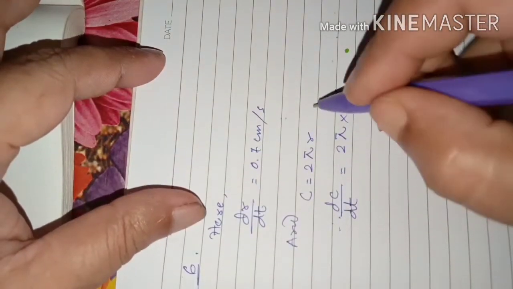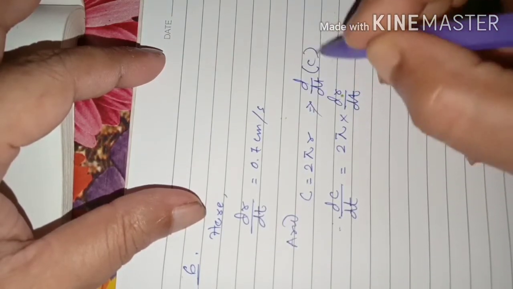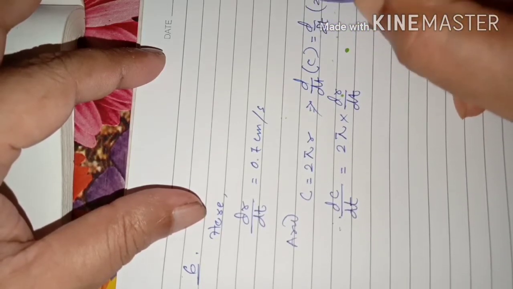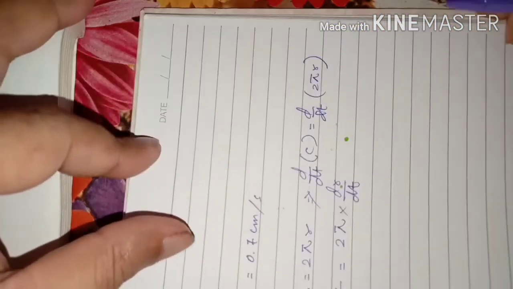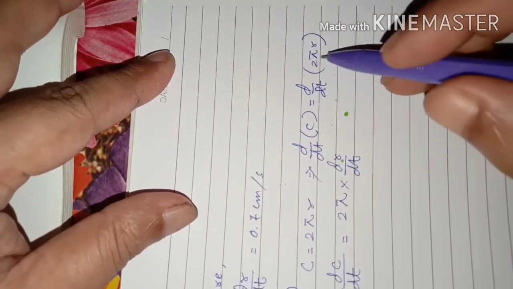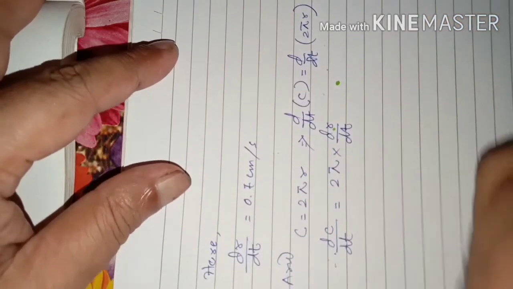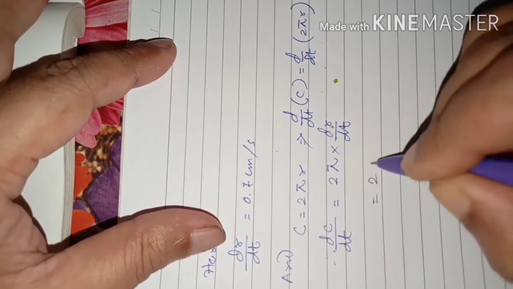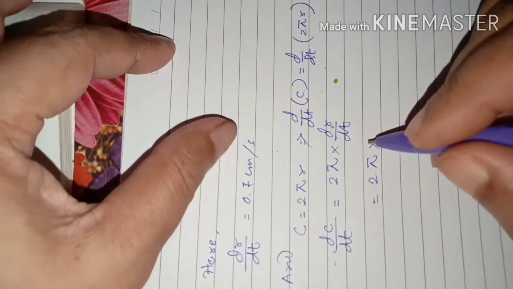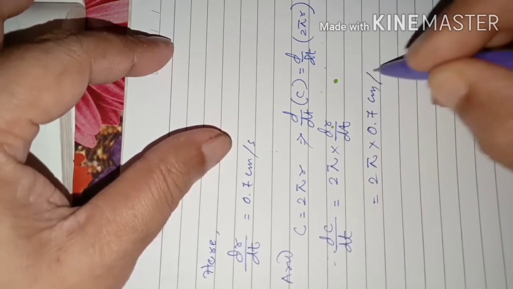This we are actually finding, d by dt of C, circumference, is equal to d by dt of twice pi r. So its derivative is 2 pi, and the derivative of r again dr by dt. So now here 2 pi into dr by dt, it is given as 0.7 centimeter per second. Put here 0.7 centimeter per second.